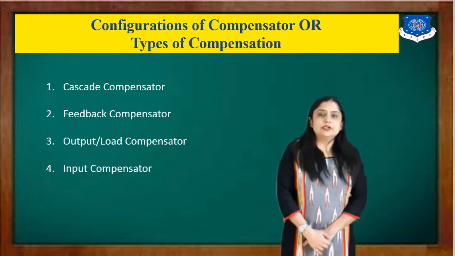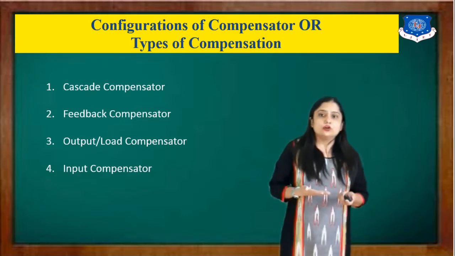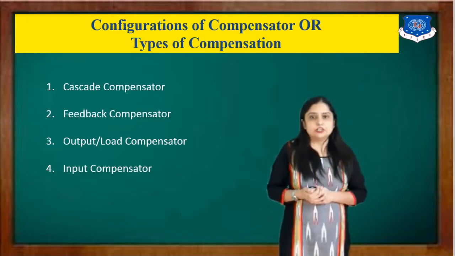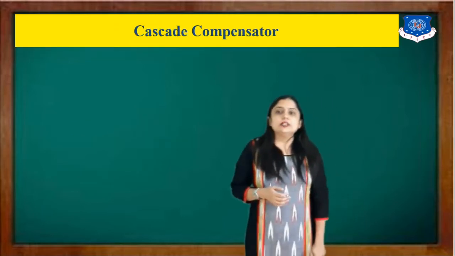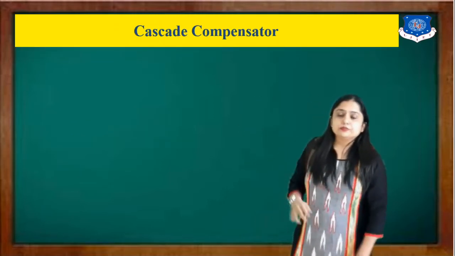One by one we will discuss in detail the cascade, feedback, output or load, and input compensators. So let's start with the cascade compensator.